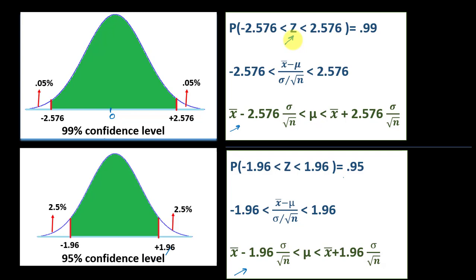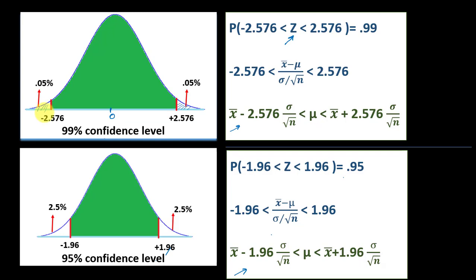Because when you see the z distribution table and calculate the probability of z greater than 2.576, it comes out to be 0.5%, that is here. Similarly, due to the symmetrical nature of the curve, the probability of z less than minus 2.576 would also be 0.5%.